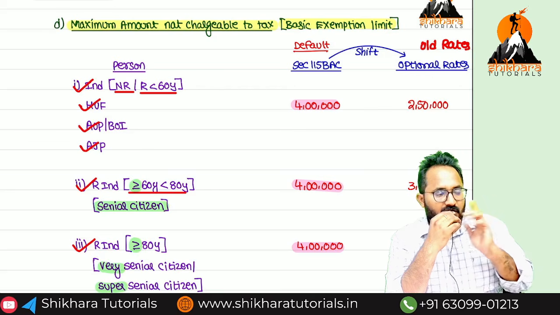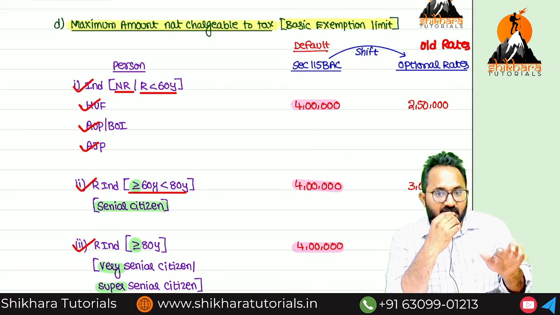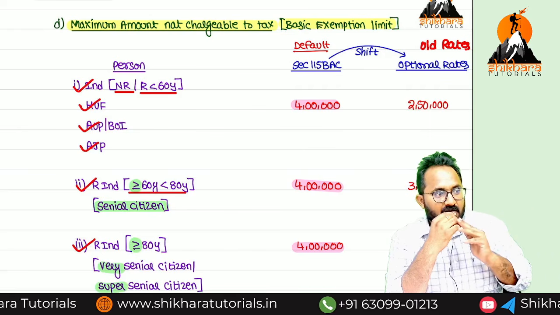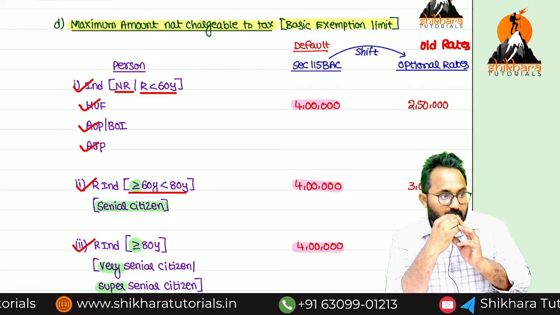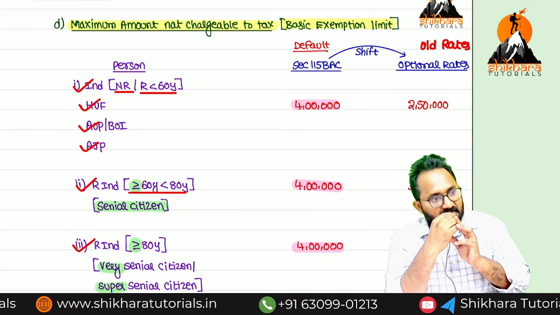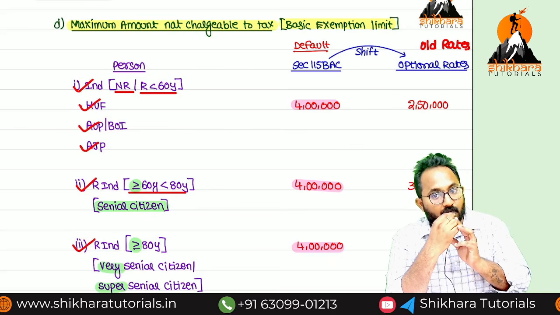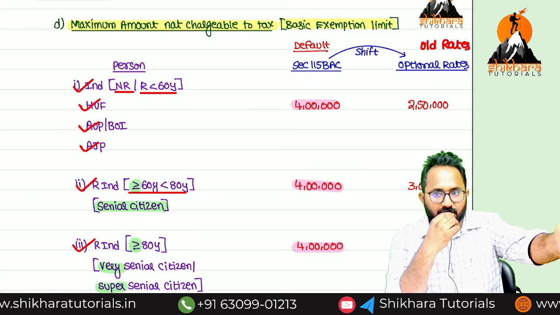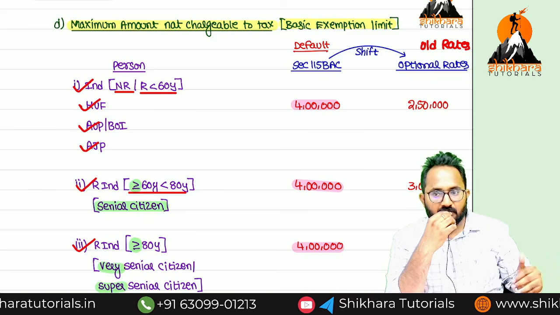First, individual non-resident, or resident having less than how many years? 60 years. Next, resident individual of 60 years or more. Next, resident individual of 80 years or more. So first case 2,50,000 basic exemption limit, second case 3 lakh, third case 5 lakh.